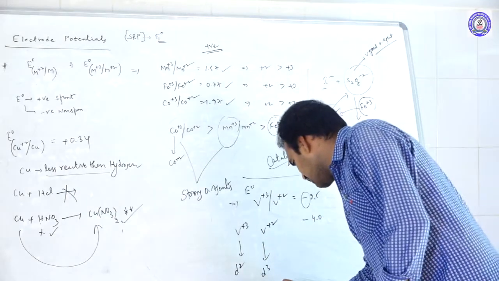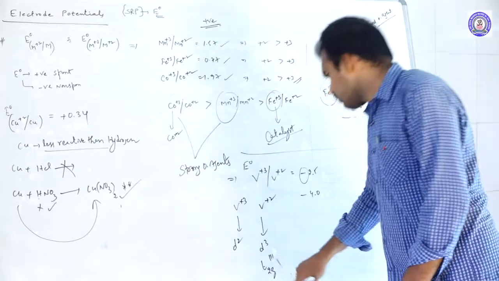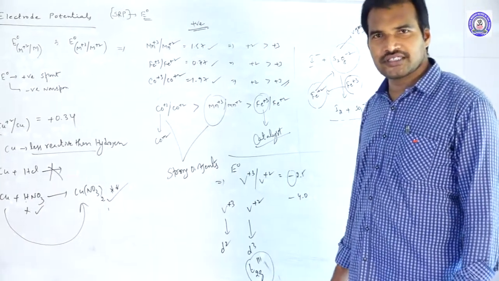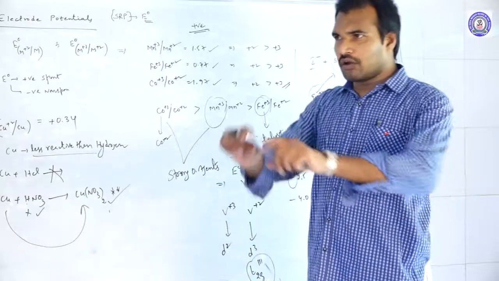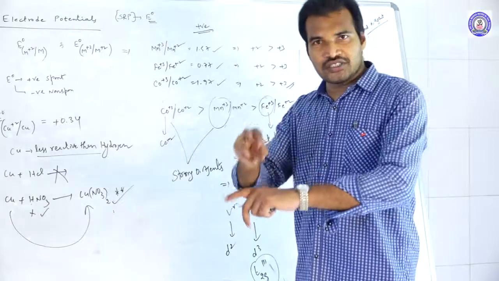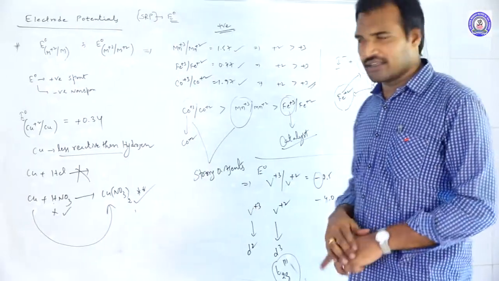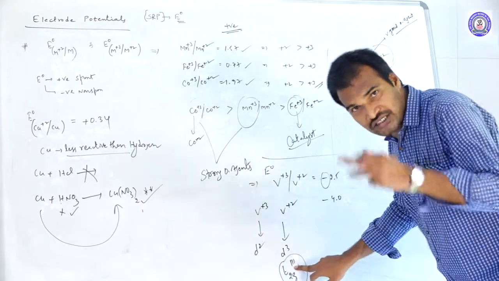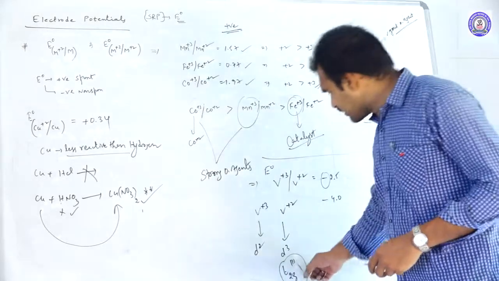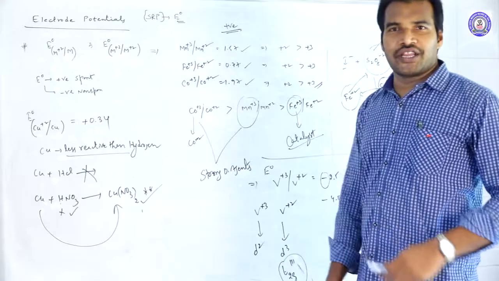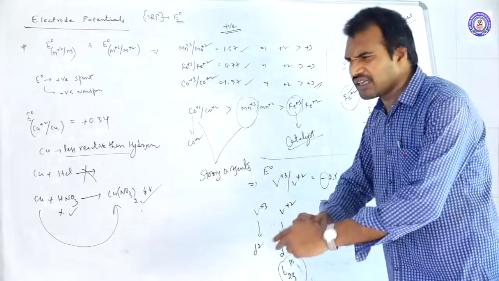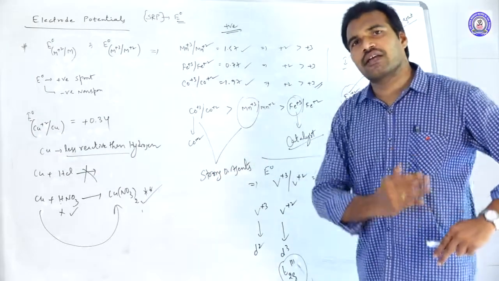d3 configuration means t2g3, a stable configuration. How can you say, sir? In the crystal field effect, we know that the 5 d orbitals split into 2 sets, the t2g set and the eg set. In the t2g set 3 orbitals are there, in the eg set 2 orbitals are there. In the t2g set, 3 orbitals are there and each orbital has a single electron, that means this is half filled. So d3 configuration is a stable configuration here. That is why V+2 is somewhat more stable than earlier.